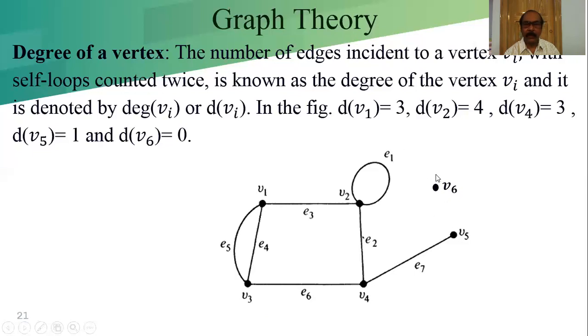Now if I ask the degree of V6, no edges are incident to V6, no means 0. That means degree of V6 is equal to 0. Since there is no edge incident to V6, the degree of vertex V6 is 0. I think it is clear to all of you.